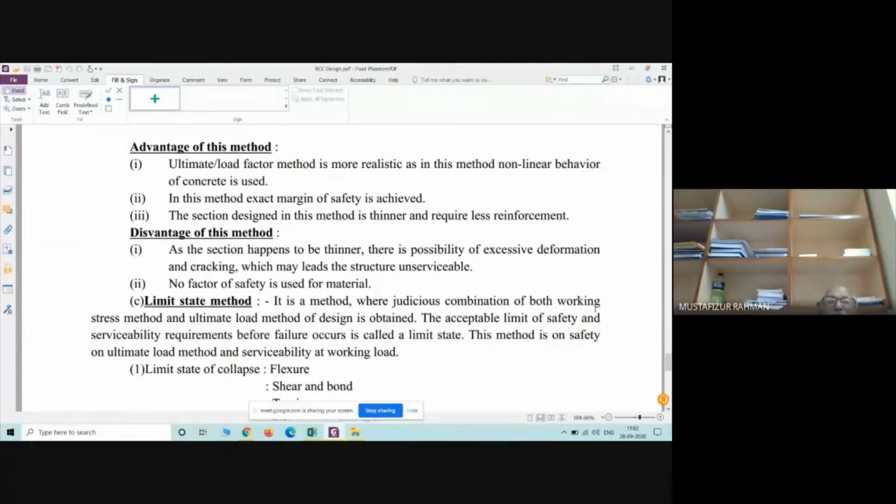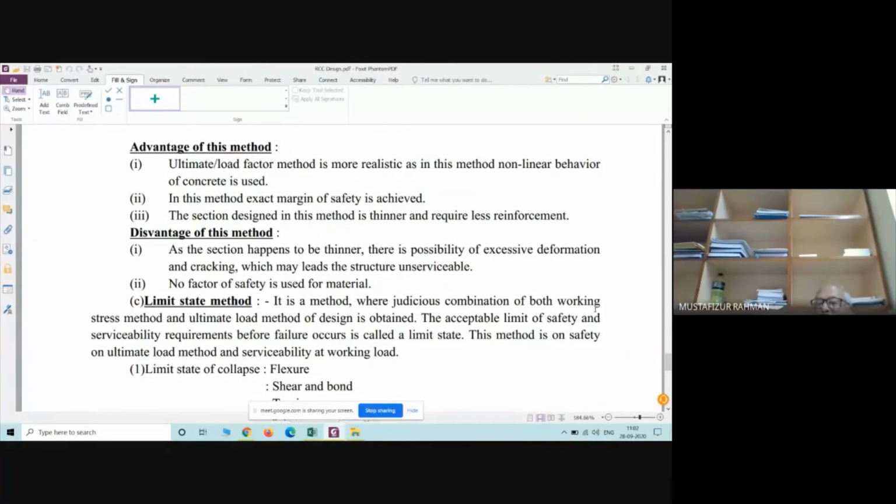Say for a beam, if thickness happens to be less, there is a possibility of deflection. Because for a simply supported beam subjected to uniformly distributed load, all of you know, you may forget it, that midspan deflection delta is equal to 5 W L to the power 4 divided by 384 EI.